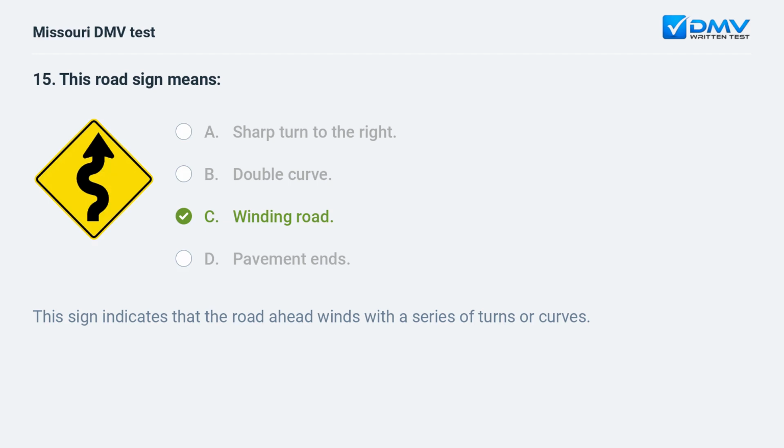C. Winding road. This sign indicates that the road ahead winds with a series of turns or curves.